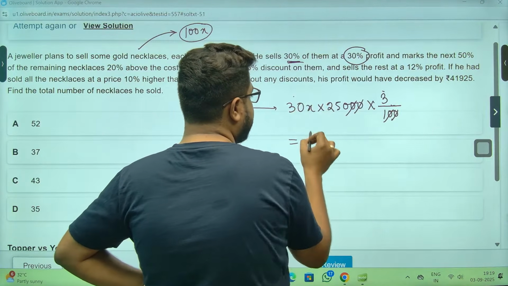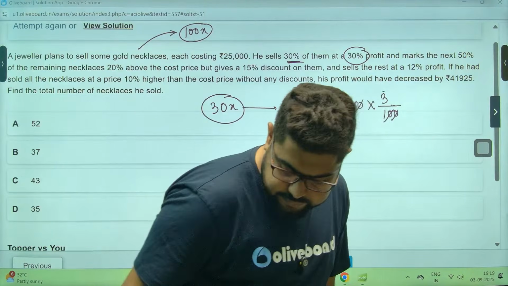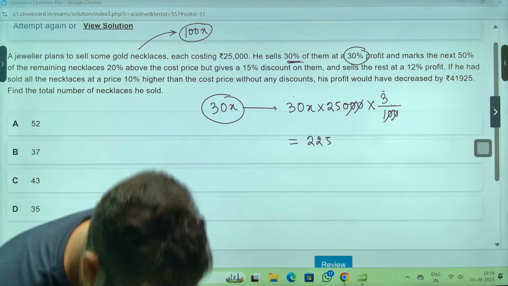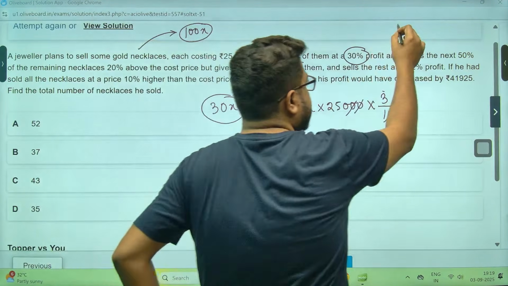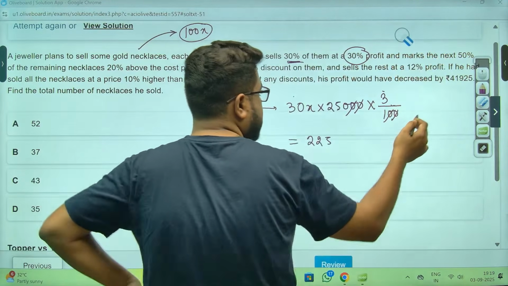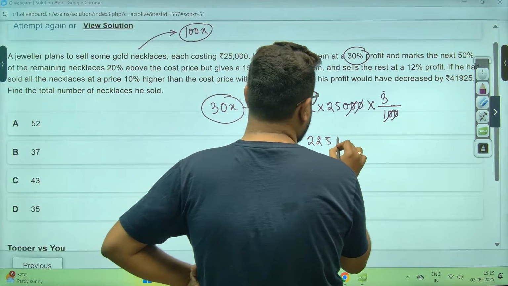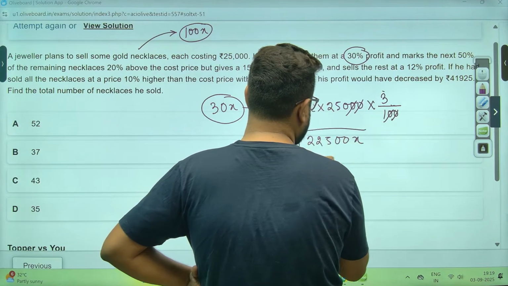So 9 into 25 is 225. Sorry. 25 9 to 25 00x. Okay,